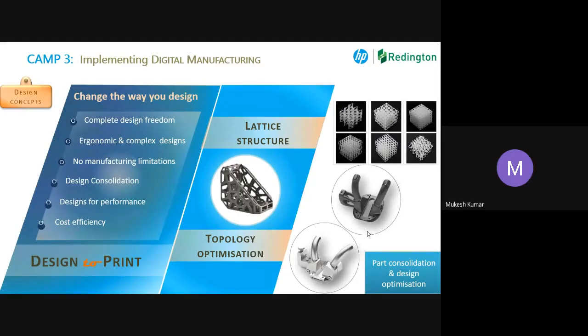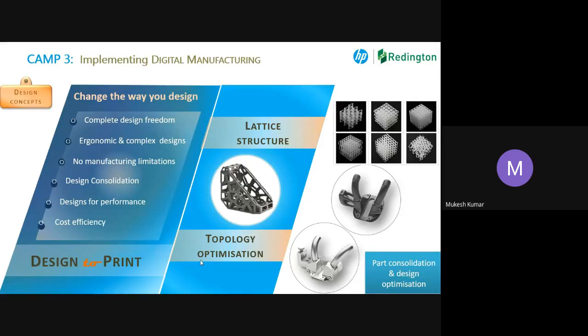Here I am saying, change the way you design. In digital manufacturing, the concept is that you have complete design freedom. Any complex design, you can make the way you want. No manufacturing limitation. You can do design consolidation: from 10 parts, you can make a single part. Then design for performance you can do in your DFAM, and cost efficiency. Obviously, when my material is lesser and my ergonomics are better, then the cost efficiency will come automatically.